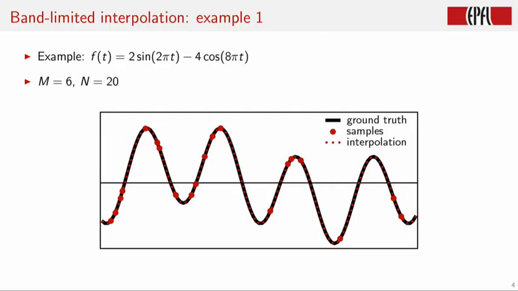Let us give a first example. The function we chose here satisfies perfectly the assumptions of periodicity and band-limitedness. It is just the sum of two sines of frequency 1 Hz and 4 Hz. The true function is represented by the thick black line. We pick at random 20 samples represented here by red dots. The model order M is equal to 6. The interpolation given by our least squares fit is the dotted red line. Since all the assumptions are satisfied, and because there is no noise, the interpolation recovers perfectly the original signal.